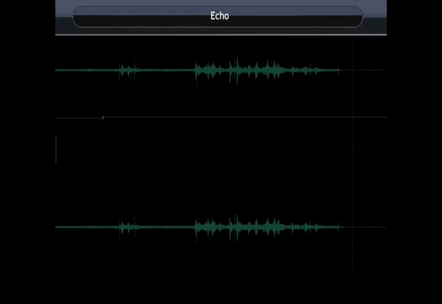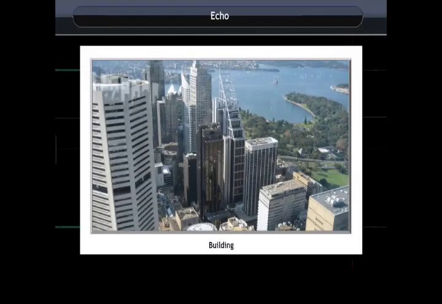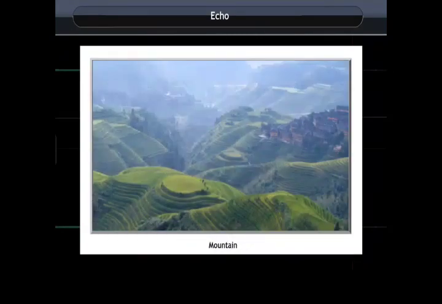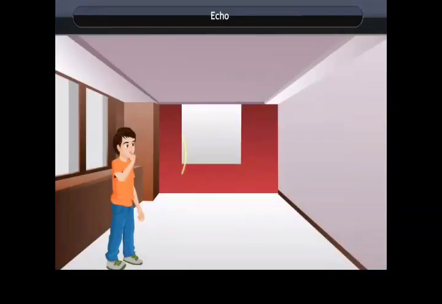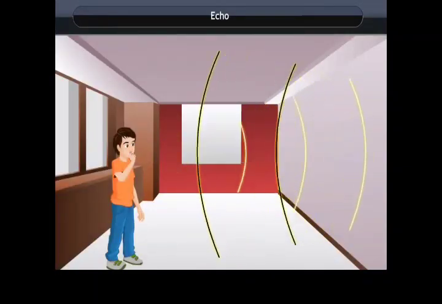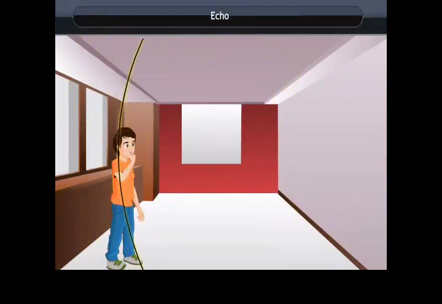Echo. If we shout or clap near a reflecting surface like a tall building or a mountain, we hear the same sound again. This sound which we hear is called an echo. It is caused due to the reflection of sound. It is derived from the Greek word which means sound.